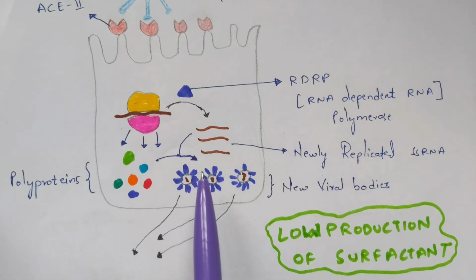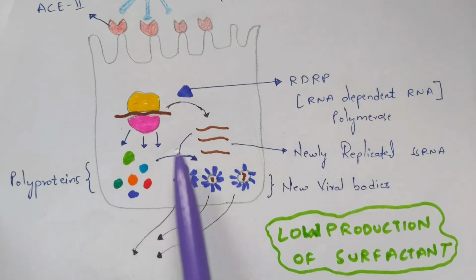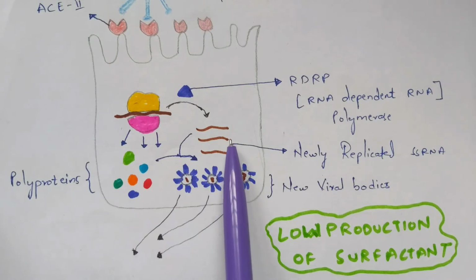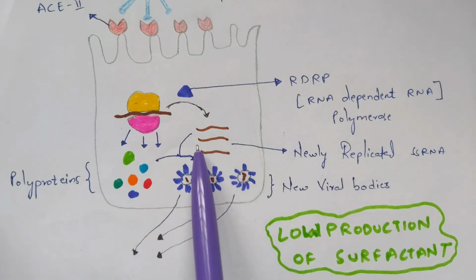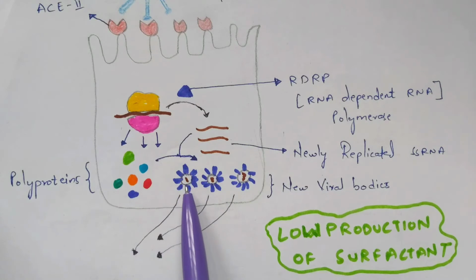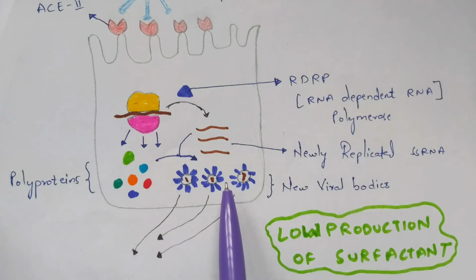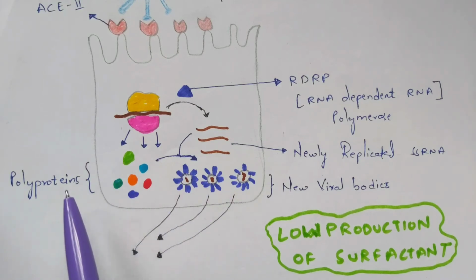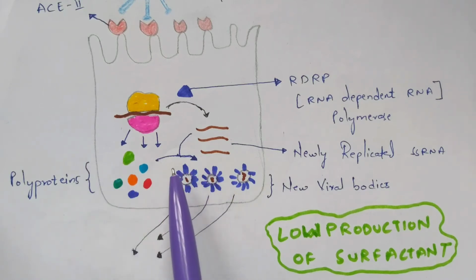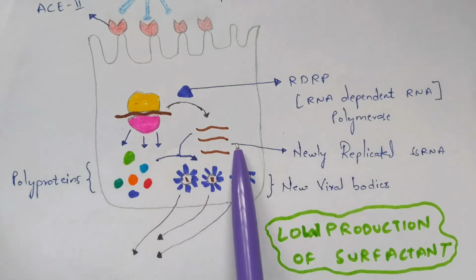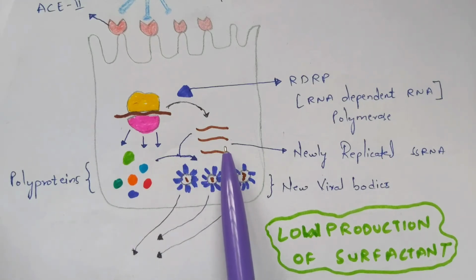And now what will happen? These polyproteins and this newly replicated single stranded RNA will combine with each other and form a new product, and that new product is nothing but the coronavirus again, I mean this COVID-19 virus itself. The polyproteins together constitute the formation of the body, and here are the newly replicated single stranded RNA.